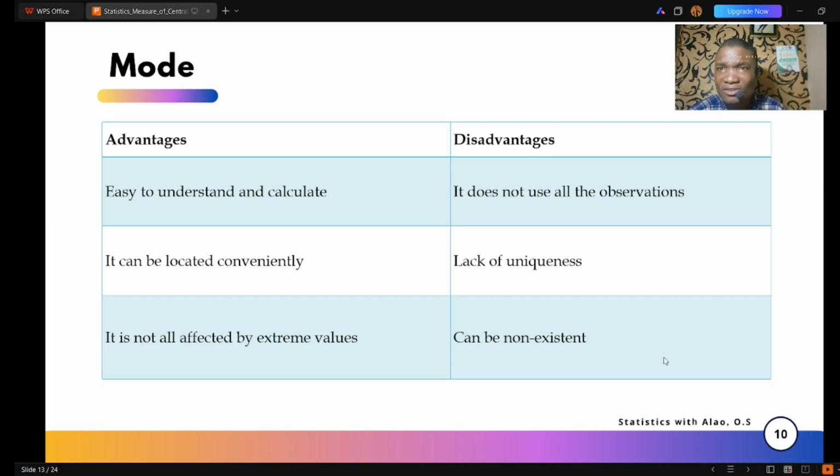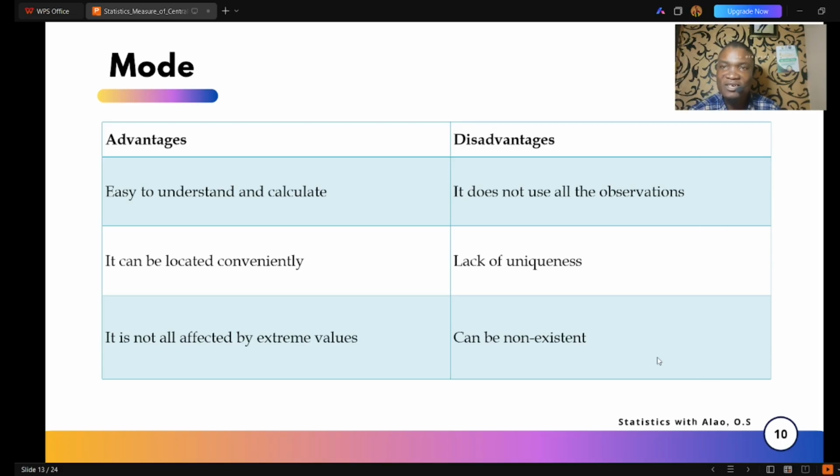What can that mean? As a mode is non-existent, it means that you can have a case where there is no mode present, that is, every number appears an equal number of times. You see, that makes the mode even more complicated, because how will you say the mode does not exist? So this is another disadvantage of the mode.